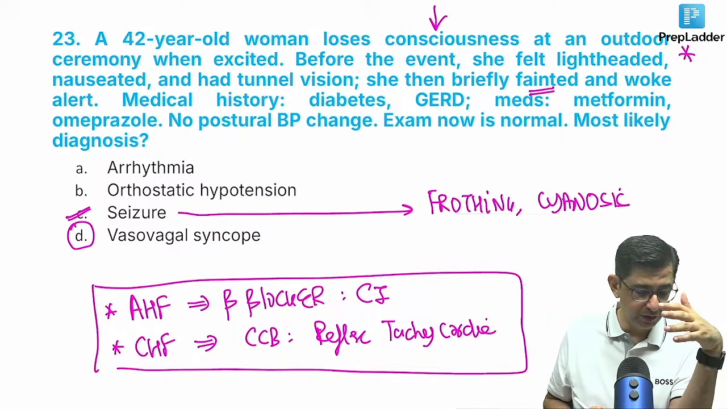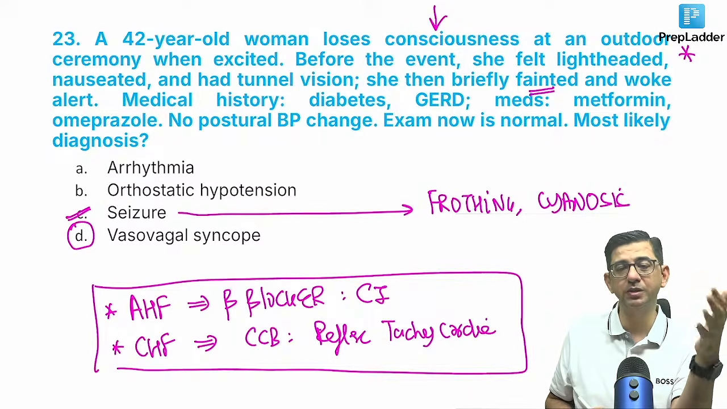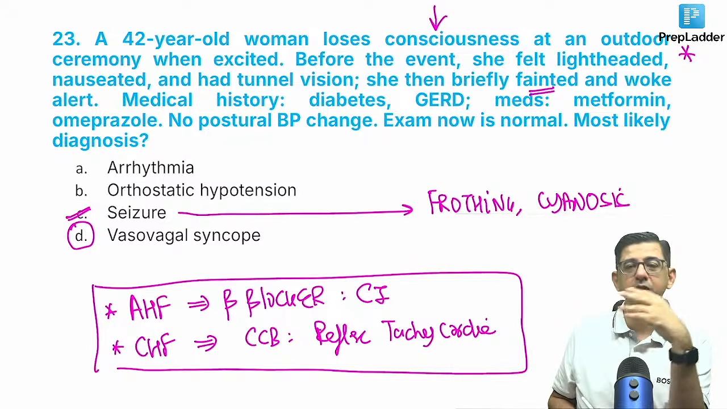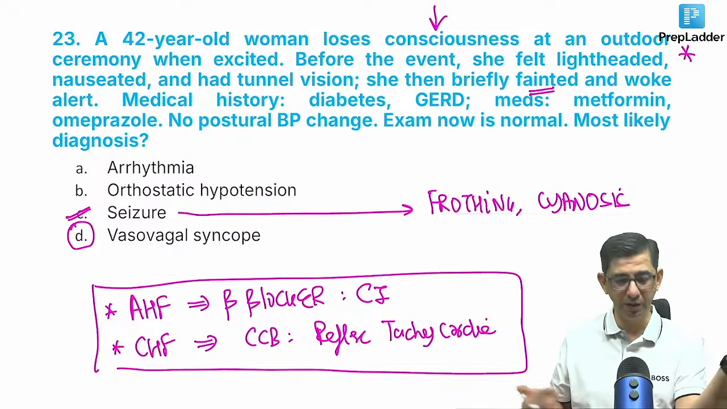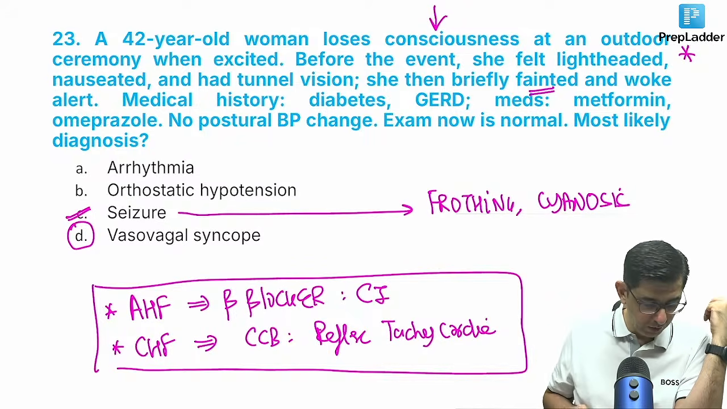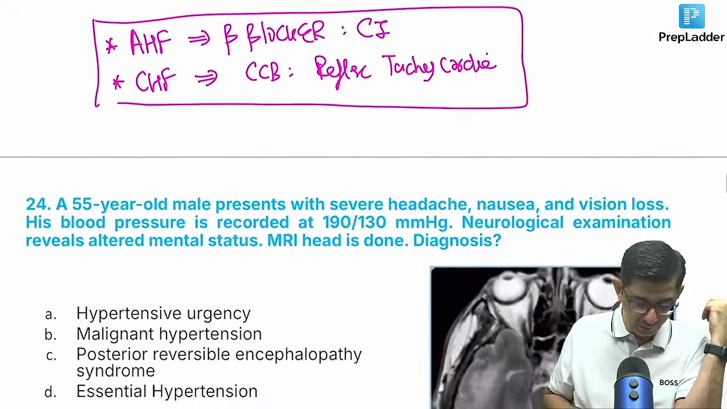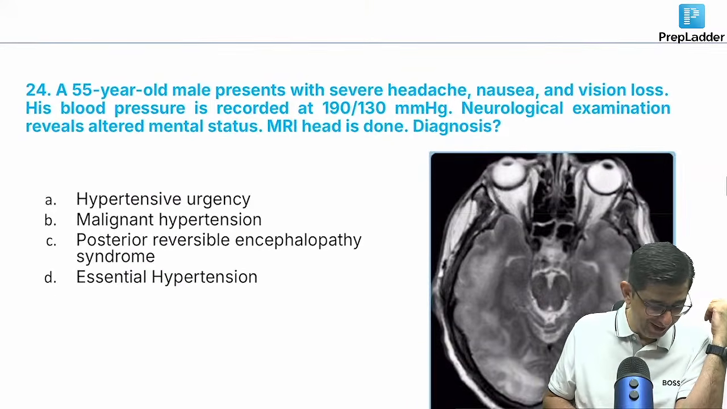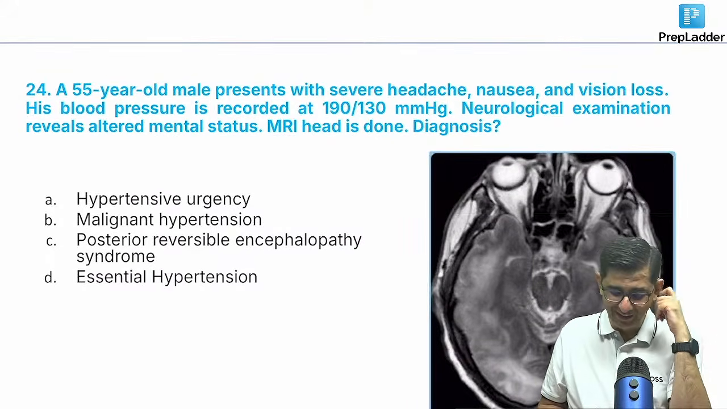But in vasovagal syncope there would be a substantial change: the person will lose consciousness, then will wake up fresh as if nothing has happened. Okay, fine, moving on to the next one. Okay, that's a good one. Fine.